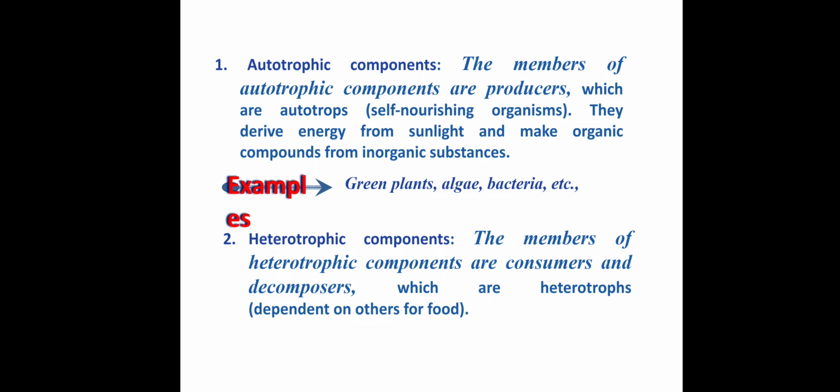Heterotrophic components cannot prepare their own food; they depend on others. Members of heterotrophic components are consumers. Consumers include primary consumer, secondary consumer, and tertiary consumer, and then decomposer. So these are heterotrophic components: consumers and decomposers.